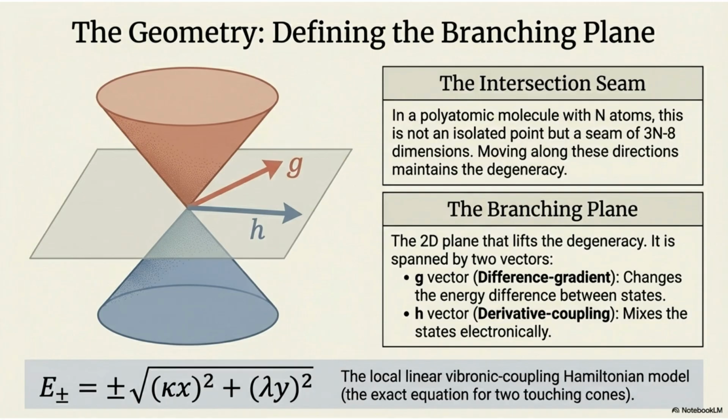The intersection seam is not an isolated point, but a seam of 3N-8 dimensions. The branching plane is the 2D plane that lifts the degeneracy, spanned by the g vector for difference gradient and the h vector for derivative coupling.